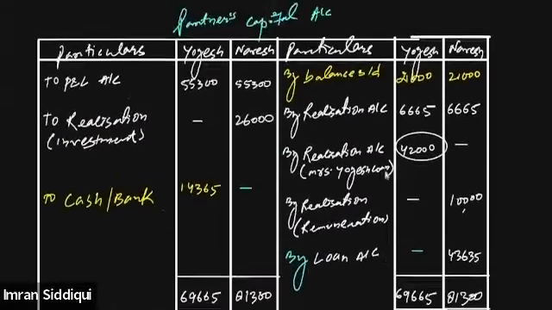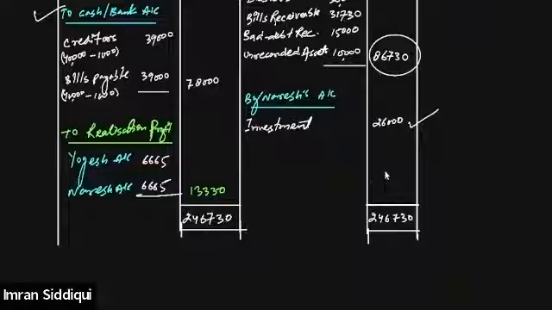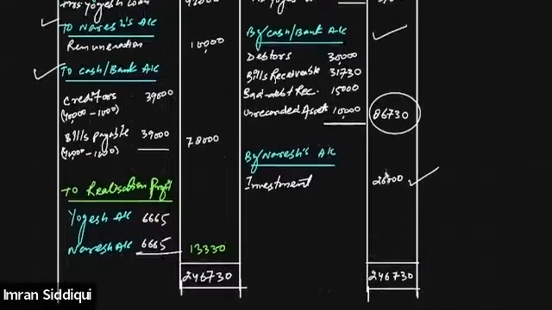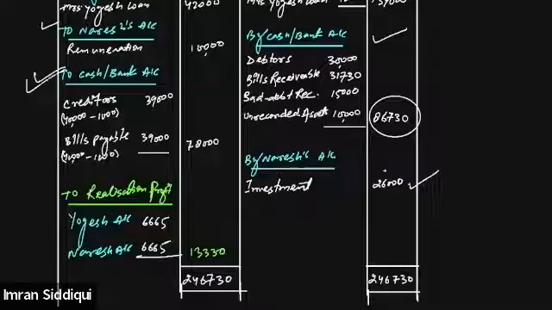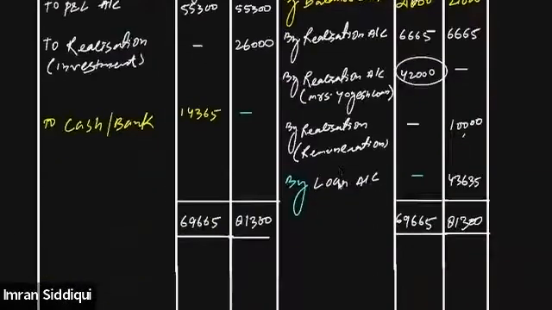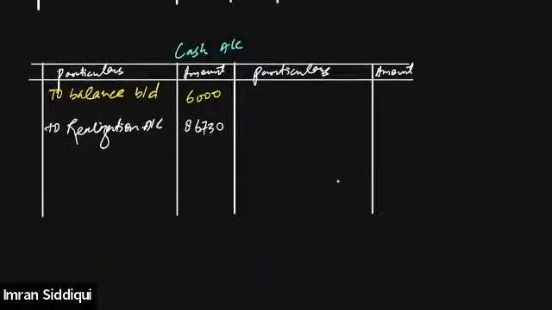All right, everyone. Is this clear to all of you? Yes, sir. Similarly, we will do the same treatment for the debit side cash account as well. So 78,000 on the debit side. That means on the credit side, we'll write down in the cash account 'By realization account', 78,000. All right, everyone. Is it clear? Yes or no? Okay.